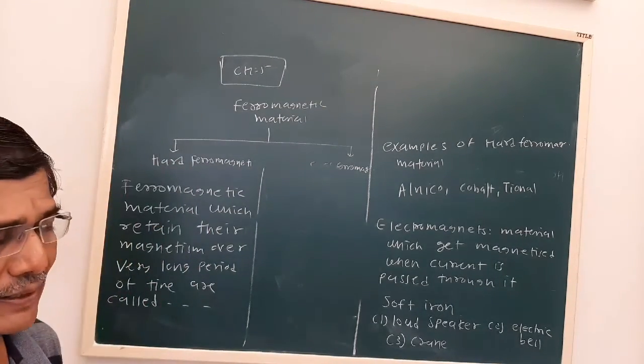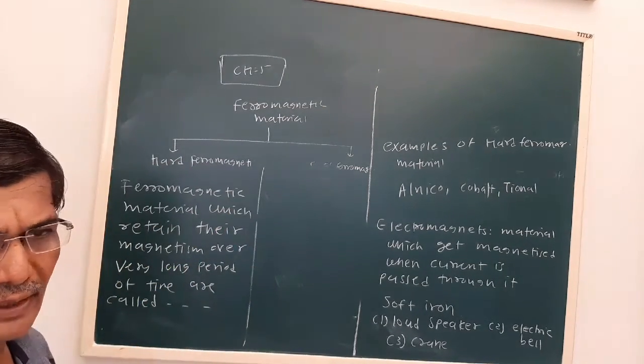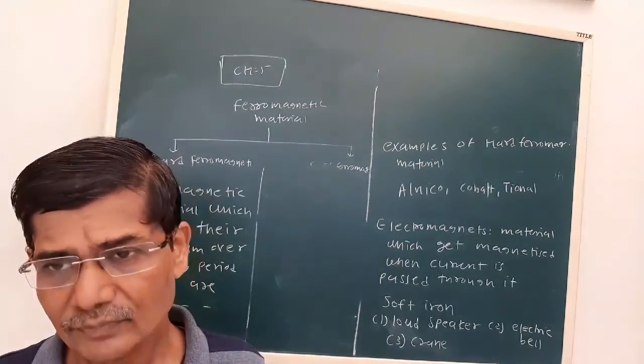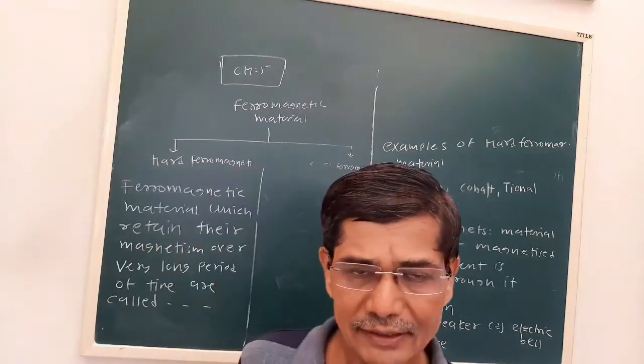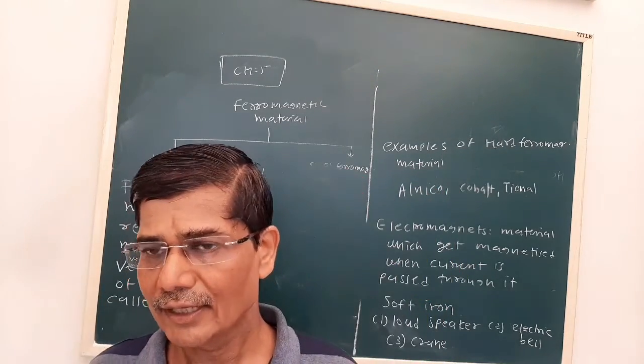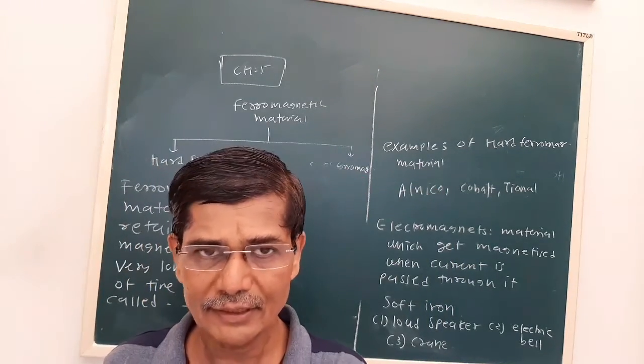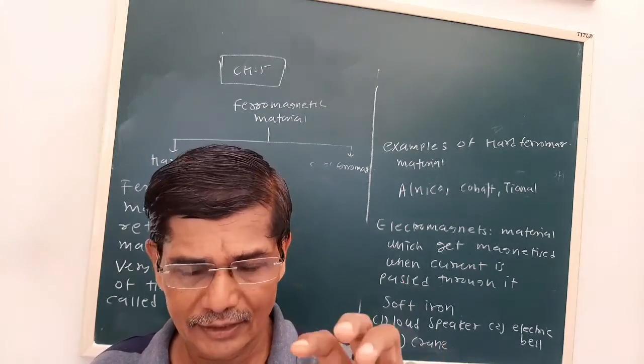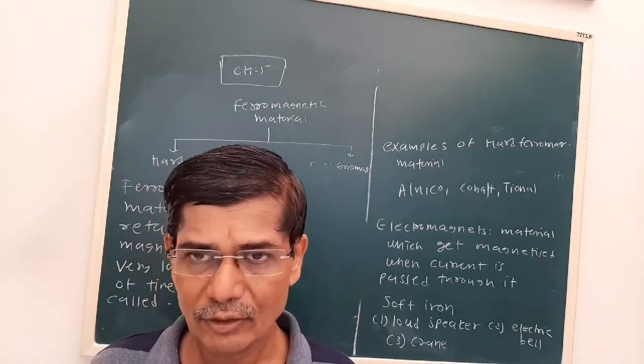We talked of hard ferromagnetic material and soft ferromagnetic material. See, nowadays, what we studied in the theory part is the most basic thing. I don't know if you might have seen a floppy disk or the cassette of a tape recorder.